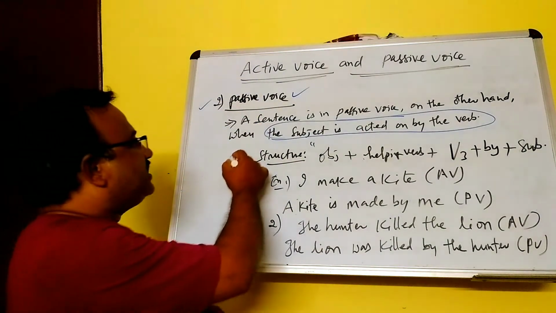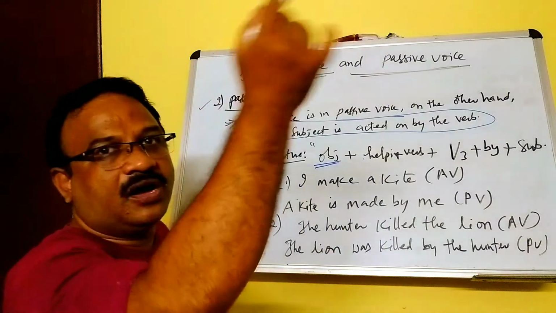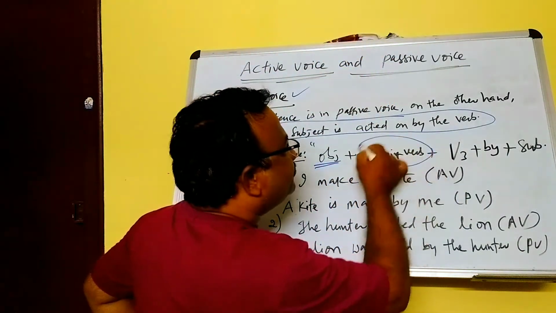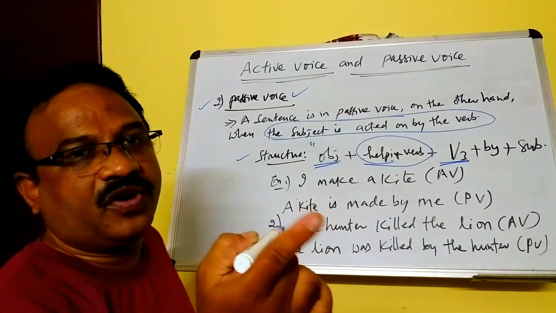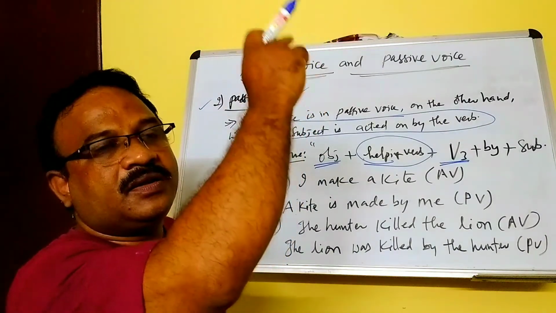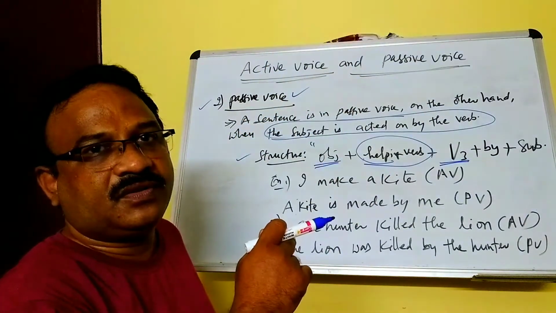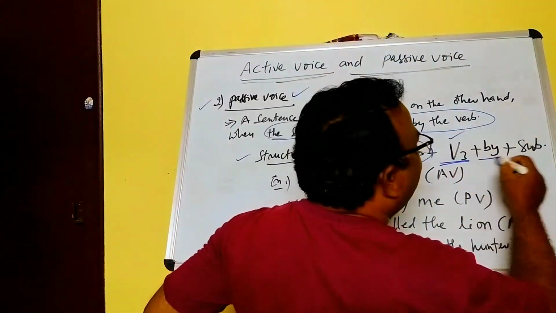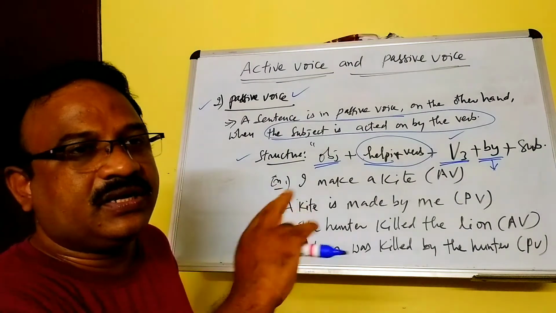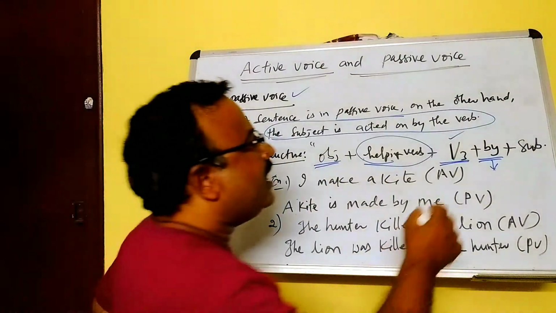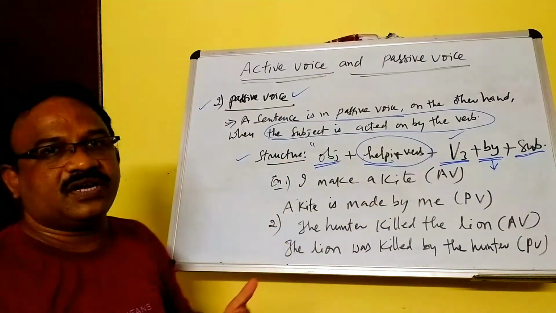Now the structure of the passive voice. First the object, then a helping verb, and then V3, the verb in the third form, that means present tense, past tense, past participle. Then by, which is a preposition. Generally, you use the preposition by in the passive voice. And then the subject. This is the structure of the passive voice.